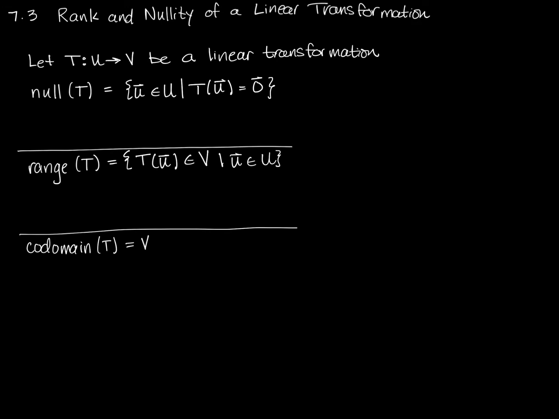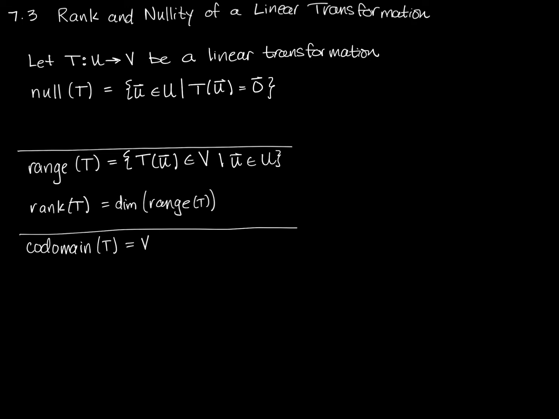Now, just as we did in the previous section, we can find the dimension of the range of T. Let's denote it the dimension of the range of T. Once we know that, we're going to call that the rank of T. And here again, we're talking about the rank not of a matrix, but of a transformation.